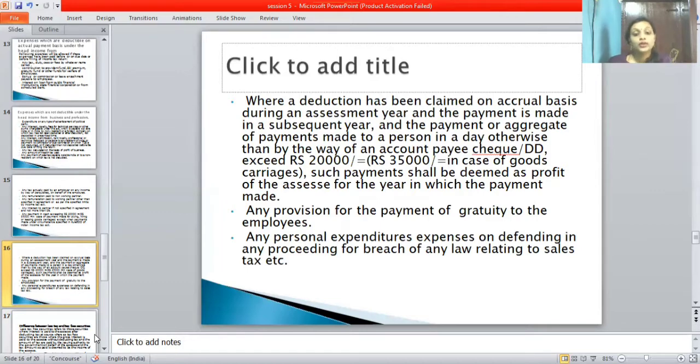Next one is any provision for the payment of gratuity to the employees.